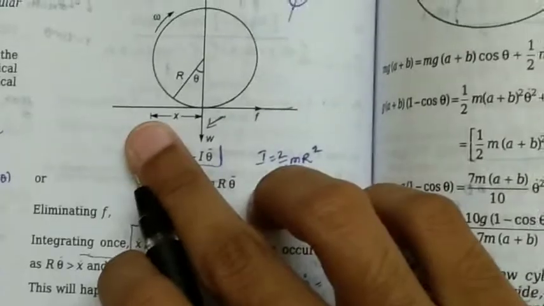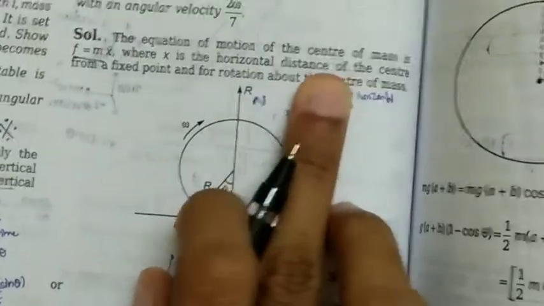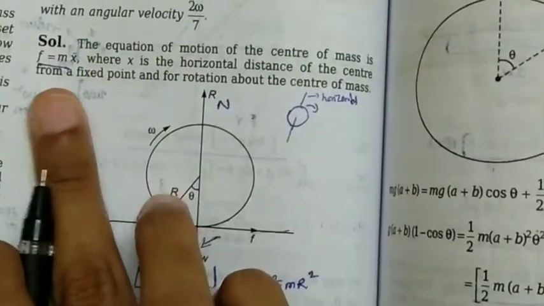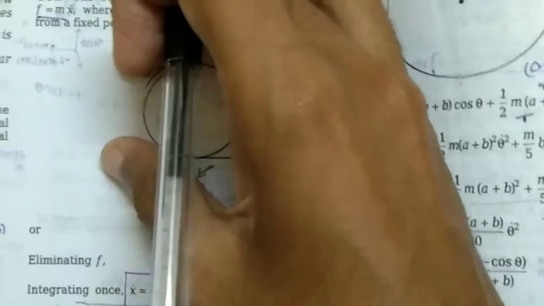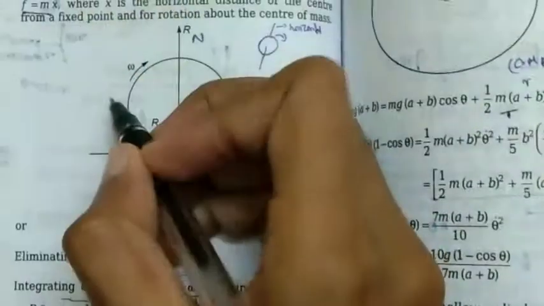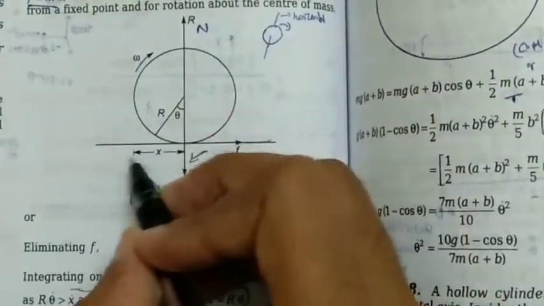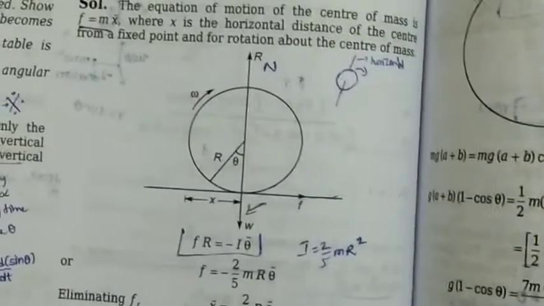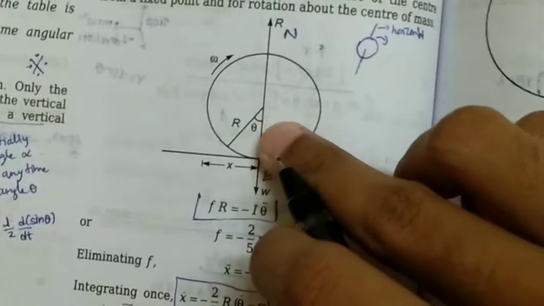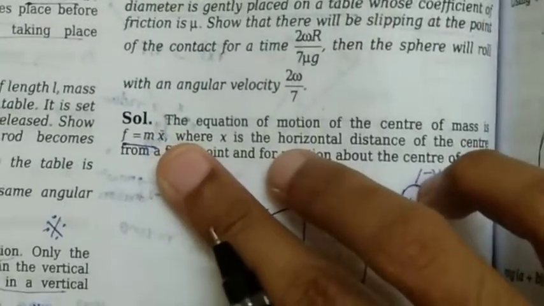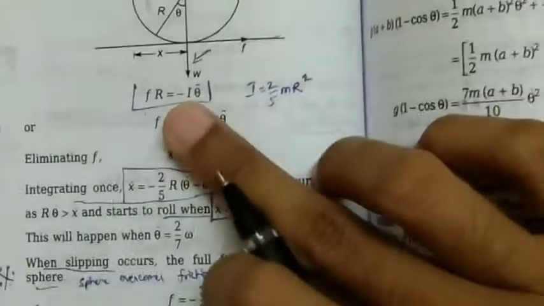So x is nothing but distance from the fixed point, the distance of the center from the fixed point. First we have placed it at this point. Because of rolling, it moves to this point. So it has moved from this point to this point, and that is this distance. How that distance varies with time: x dot gives us velocity, and how that velocity varies with time gives us acceleration. Hence F equals m x double dot, that is ma.